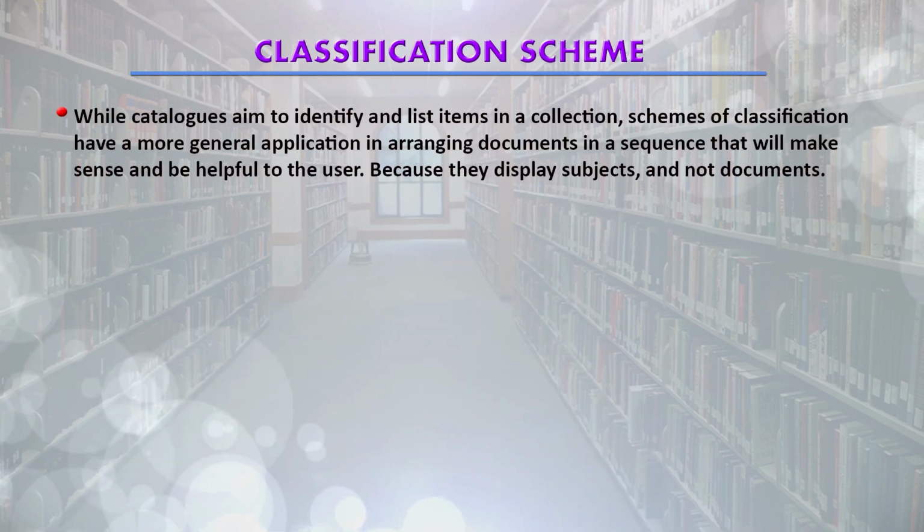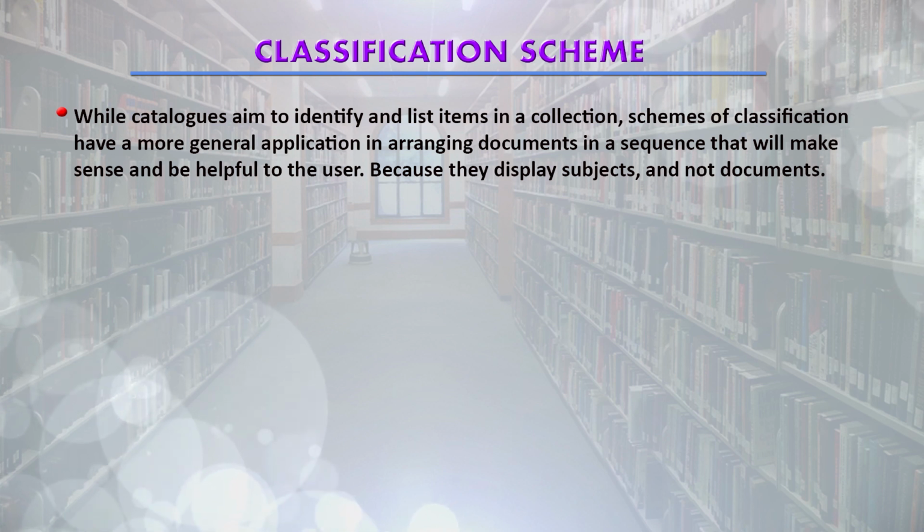So, classification means the act of giving a class number to a document, and in this process a classification scheme is being used. Classification satisfies the subject approach of the user. For classification, we require a classification scheme.